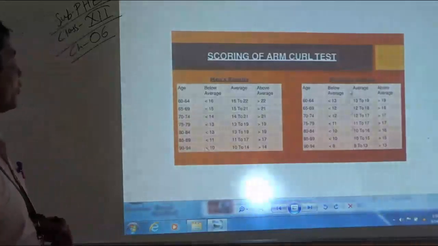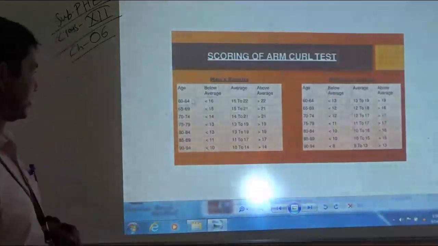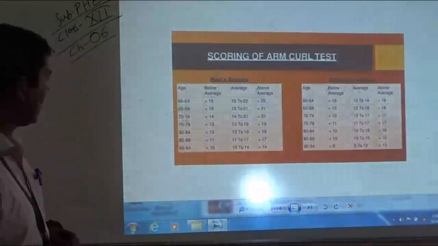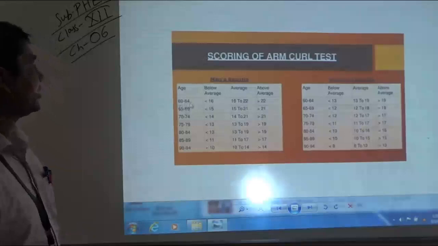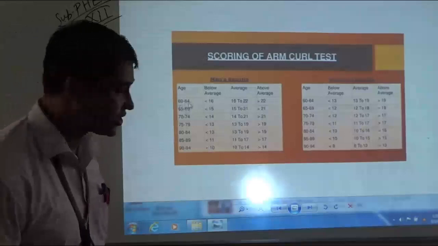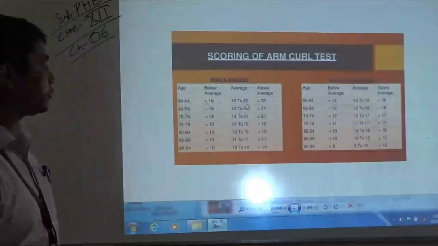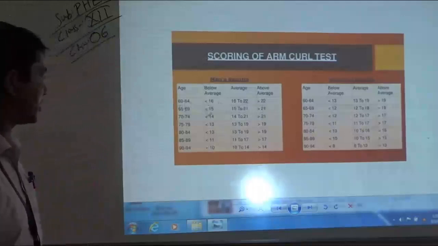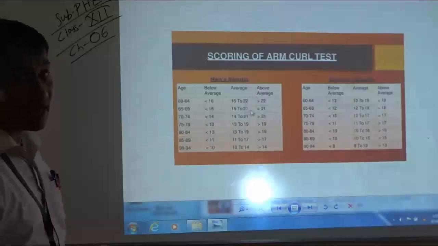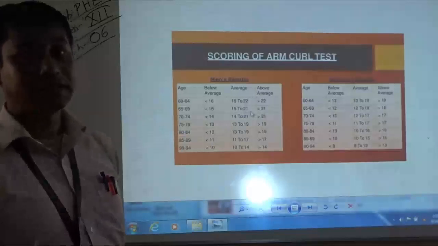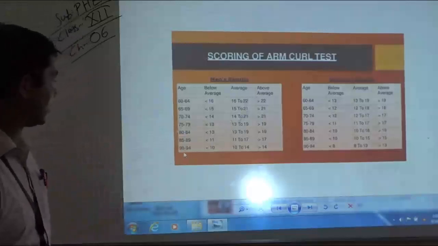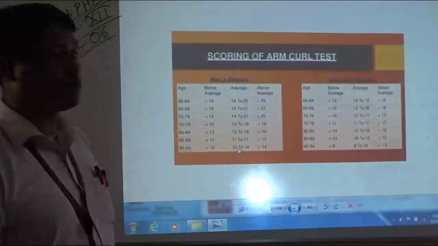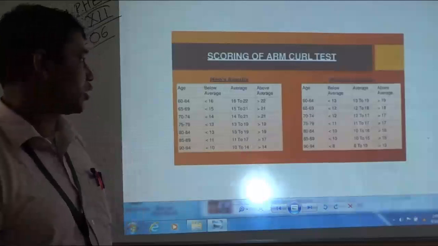Next is the scoring again, the scoring of the arm curl test. This is for men and this is for women. On the left-hand side I have mentioned the age category. For the 60 to 64 years age category, 16 to 22 arm curls need to be performed. For 65 to 69, it is 15 to 21 arm curls in a 30-second time slot. For the 90 to 94 age category, it is 10 to 14 arm curls.